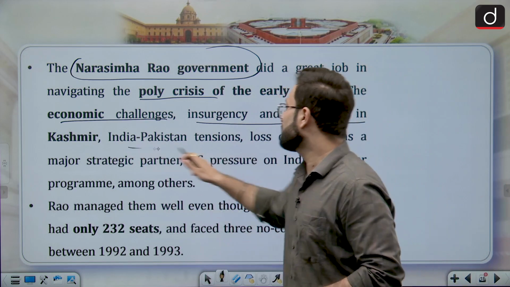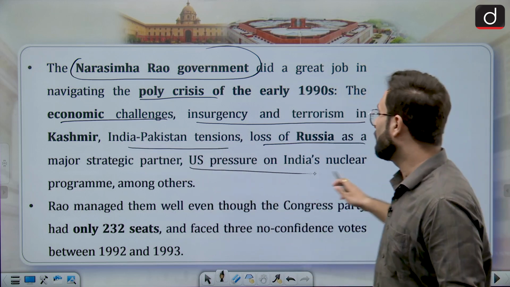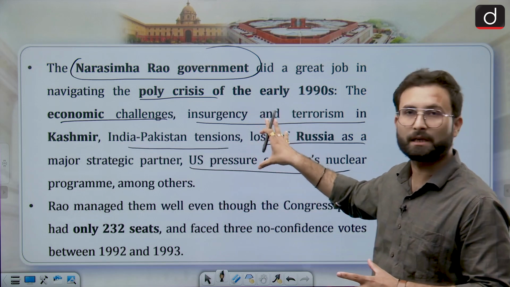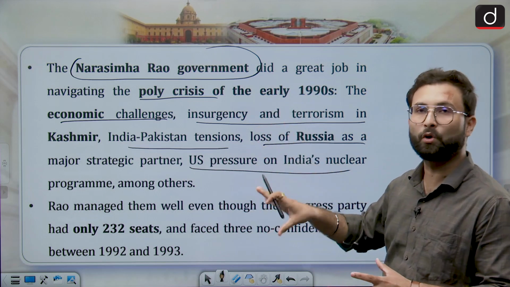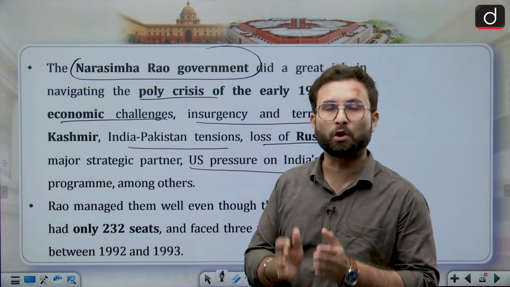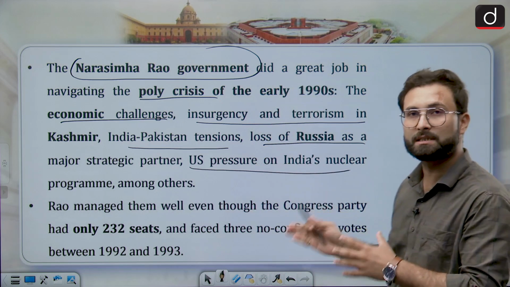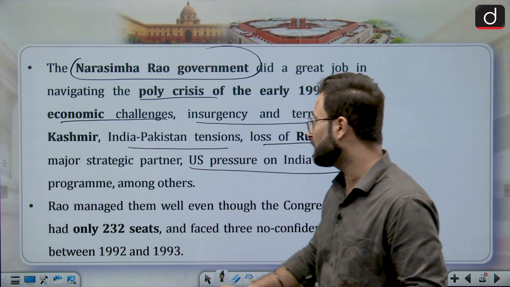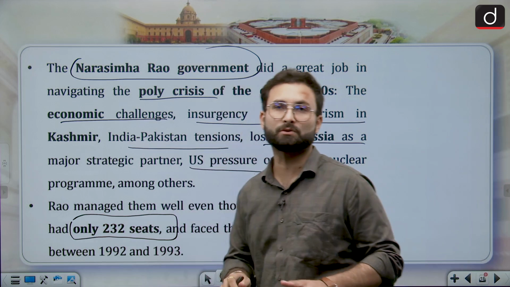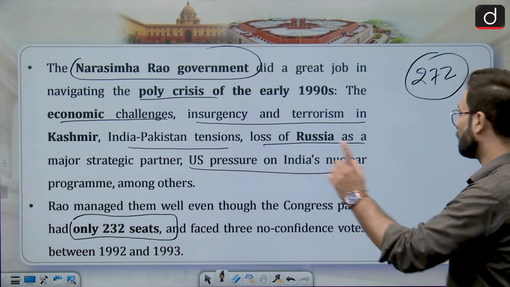Other than that, India-Pakistan tensions were there, the loss of Russia as a strategic partner, and US pressure on India's nuclear program. At that point of time such pressure was there, but still we managed to go for economic reforms. We managed to make sure that our economy did not collapse. That was a foreign policy decision taken by the coalition government led by Narasimha Rao, because at that point Congress only had 232 seats. For a majority you need 272, so that was also a coalition government.